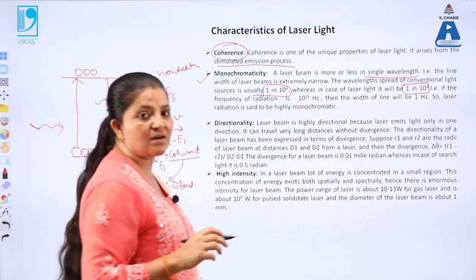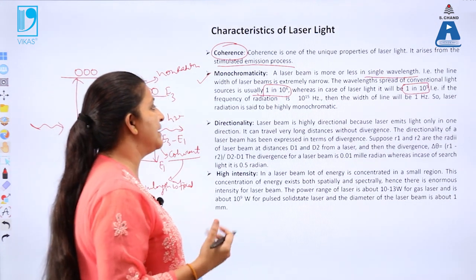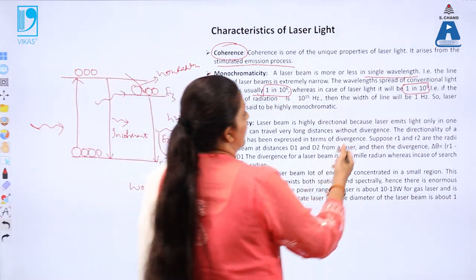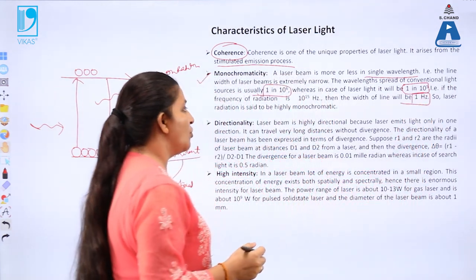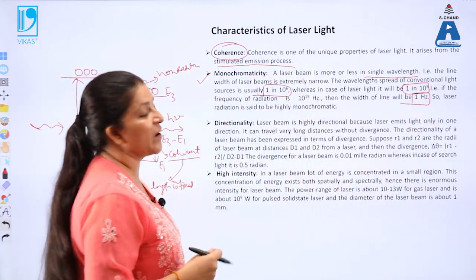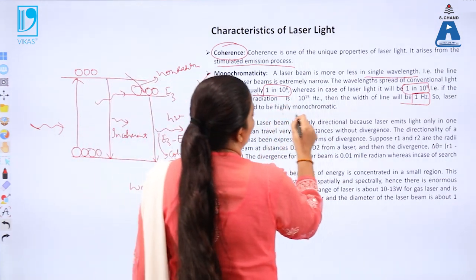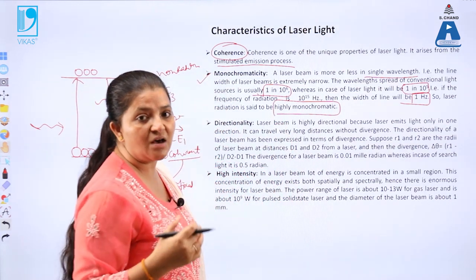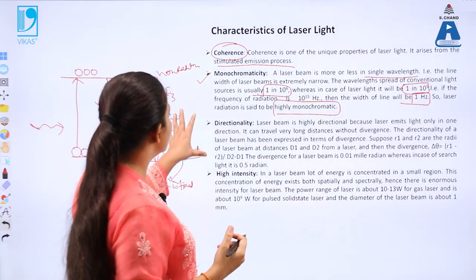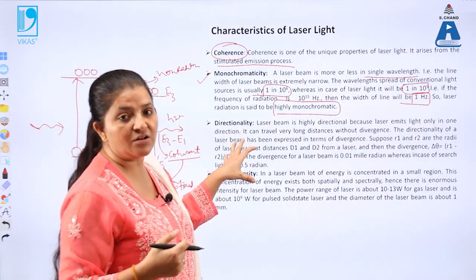That means the laser light is more monochromatic than the ordinary light. So also the width of line for the laser light is 1 hertz in this case. The 1 hertz means that it is quite small over here. So that's why the laser radiations are said to be highly monochromatic. So that's why the laser light is preferred over the ordinary light.